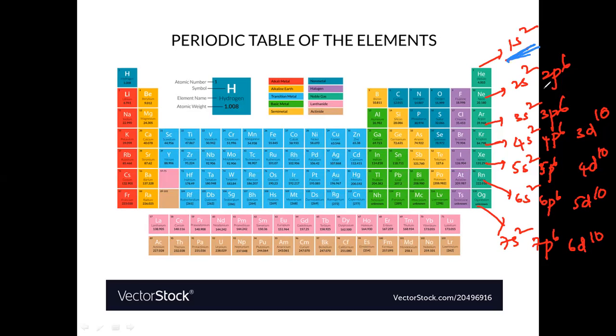1s2 is completely filled, 2p6, 3p6, see, everything is completely filled. So all these noble gases are highly stable. They are called inert gases because they are highly stable. Why? Because they have completely fulfilled electrons, so they cannot react with any other element. They get stability when they reach the fulfilled electron configuration.